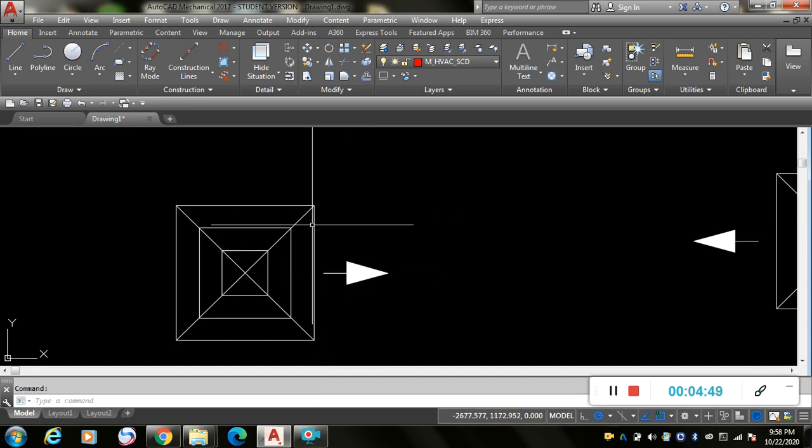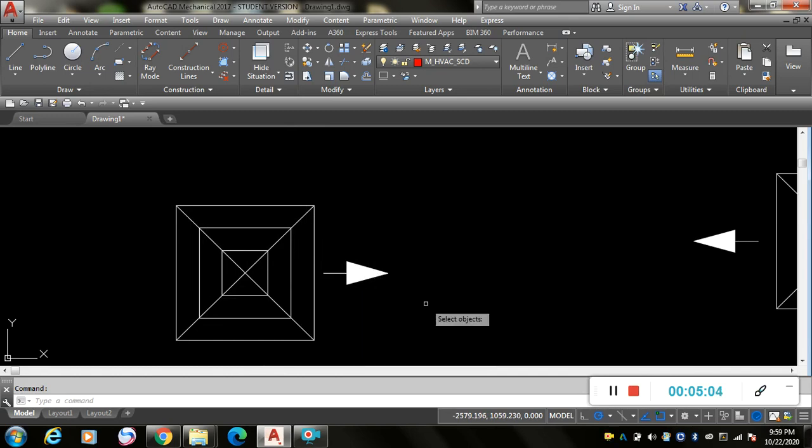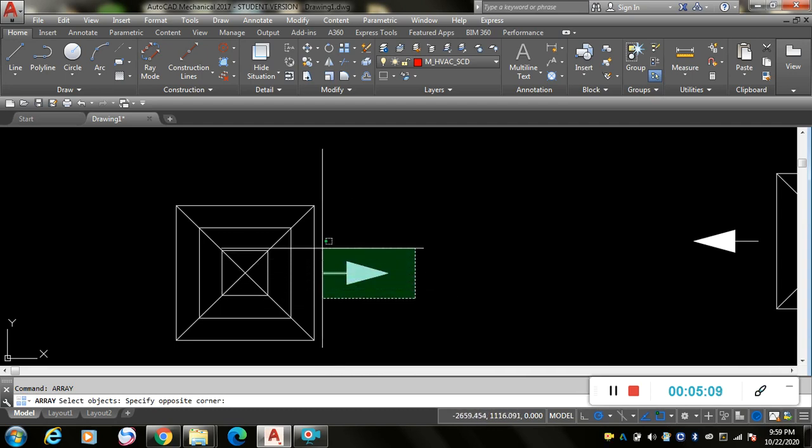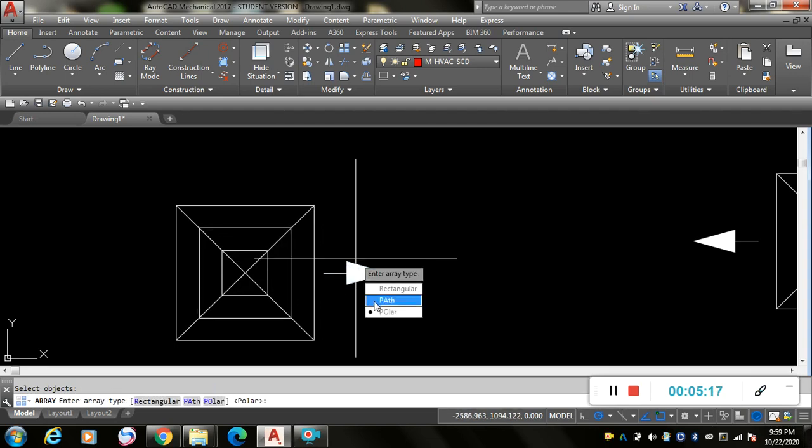So for creating these arrows on the remaining 3 sides, we have to take the array command. Then select the object that we need to array, and choose polar.